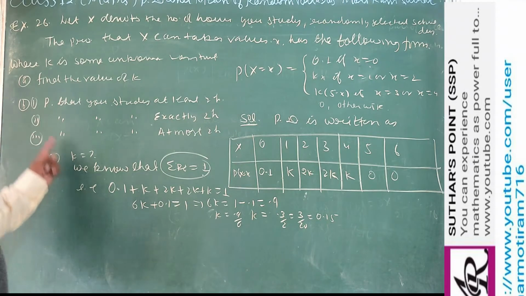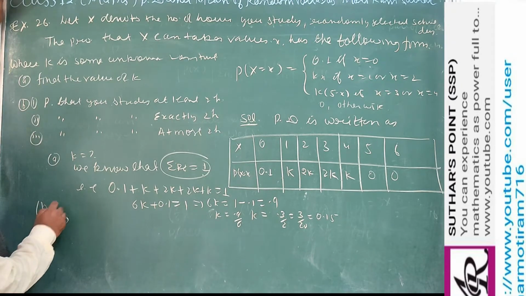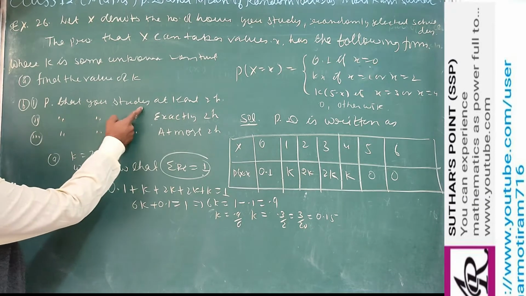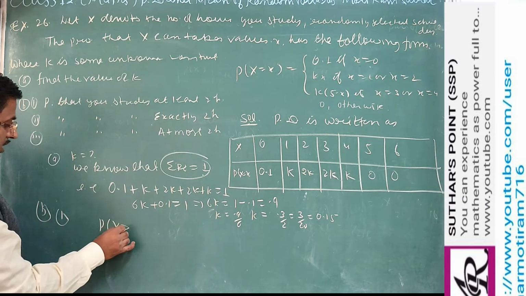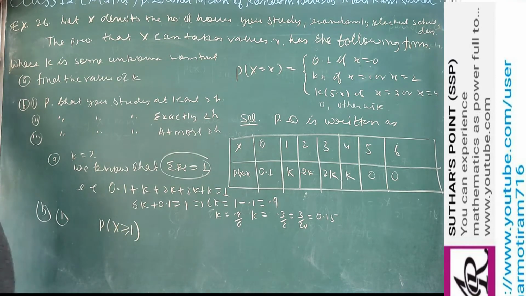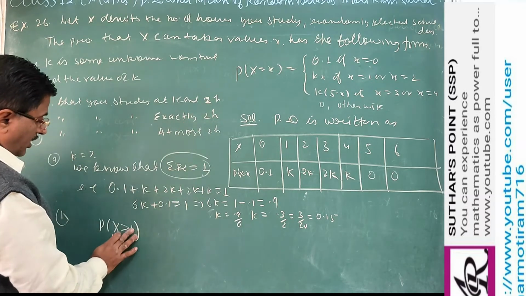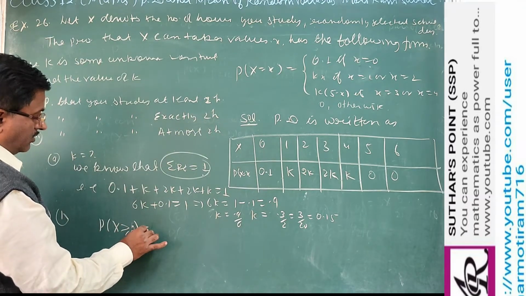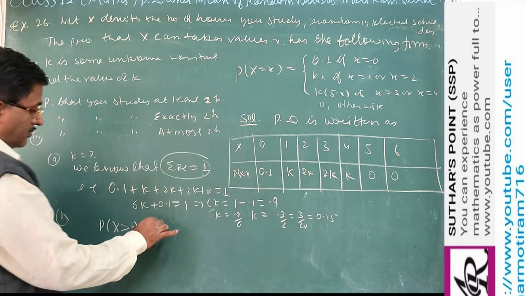First part is complete. Now the second. The first part of B asks: the probability that you study at least 2 hours. So x is greater than or equal to 2. What cases are there?